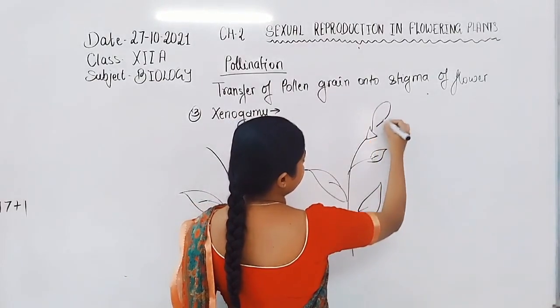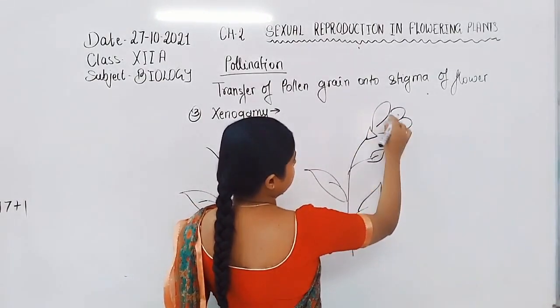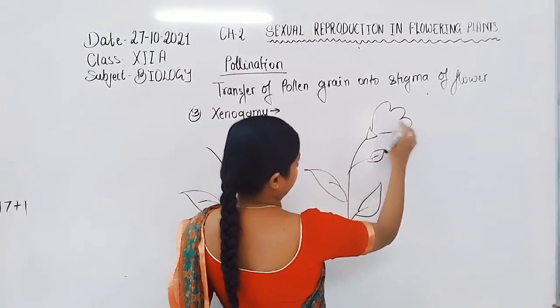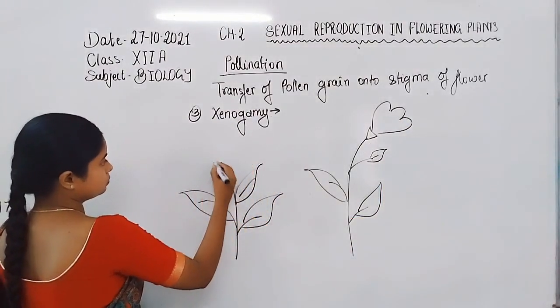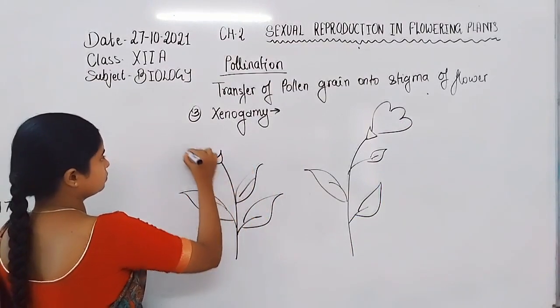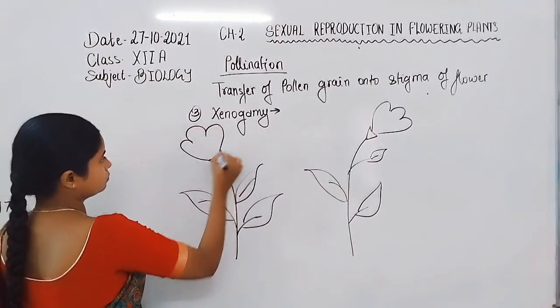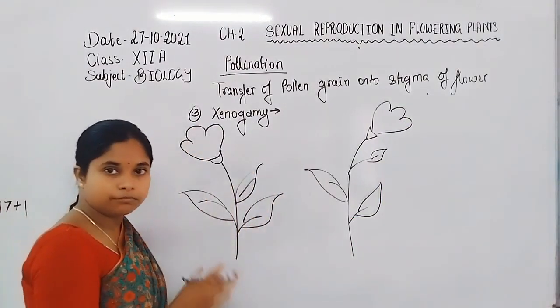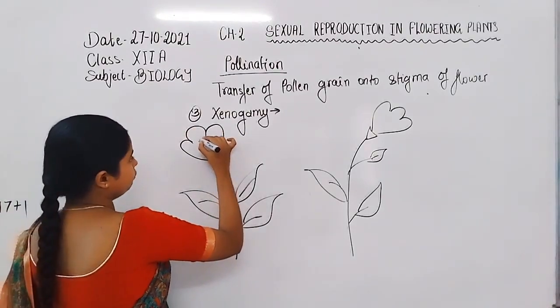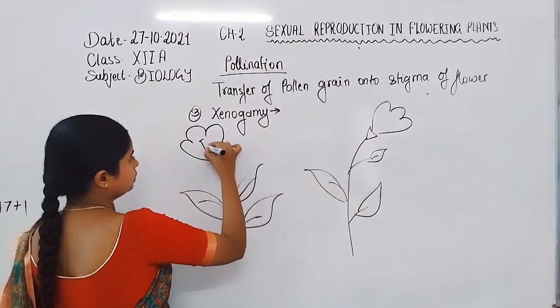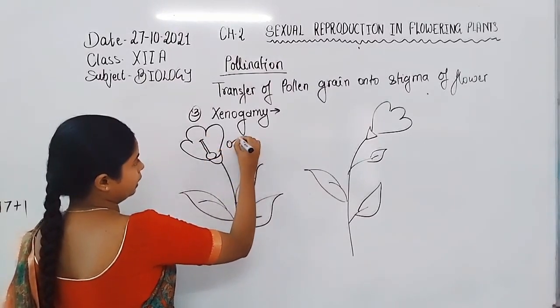The male and female reproductive parts are present on two different flowers, on two different plants.